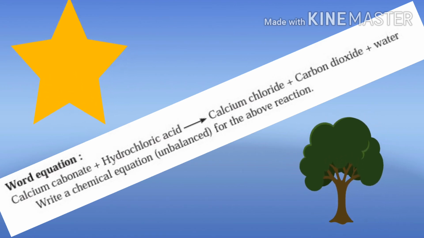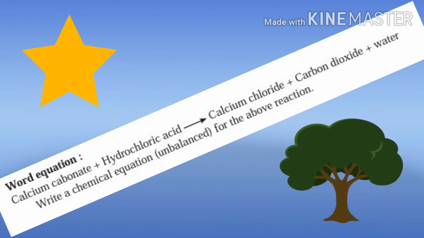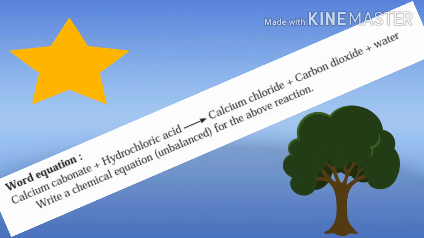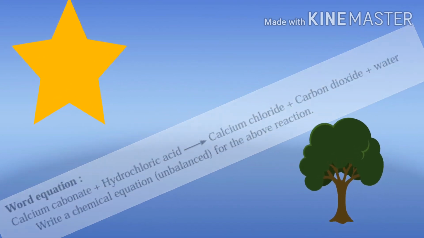The following equation can be written for this chemical change. Word equation: calcium carbonate plus hydrochloric acid gives calcium chloride plus carbon dioxide plus water.